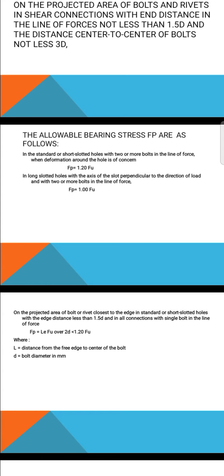or short slotted holes with the edge distance less than 1.5 D and in all connections with a single bolt in the line of force.